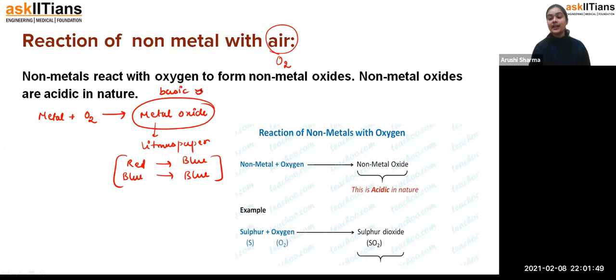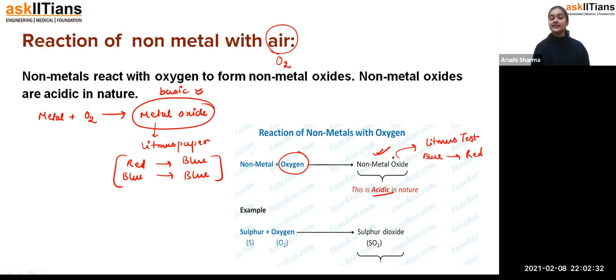Fine, students. That is how in the case of metals we get basic oxides, but we have studied about amphoteric oxides as well. But now if we see the reaction of non-metals with air, non-metals react with oxygen to form non-metal oxides, and these non-metal oxides are acidic in nature. How do you get to know that it is acidic? You can do the litmus test. If the blue litmus paper converts into red, then definitely it is acidic in nature.